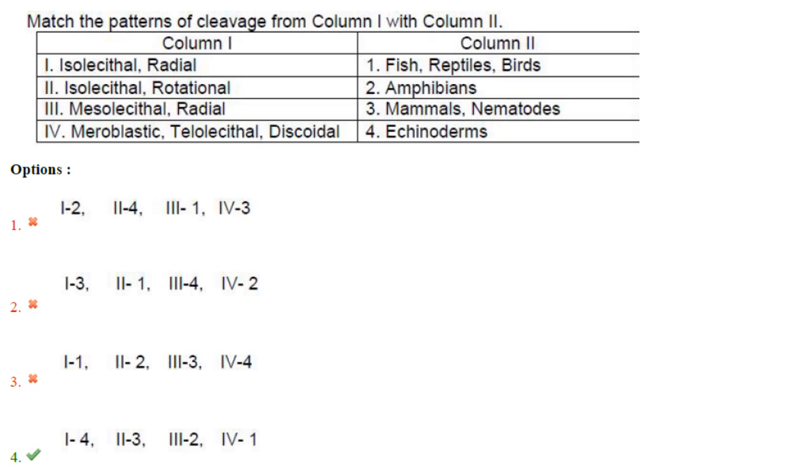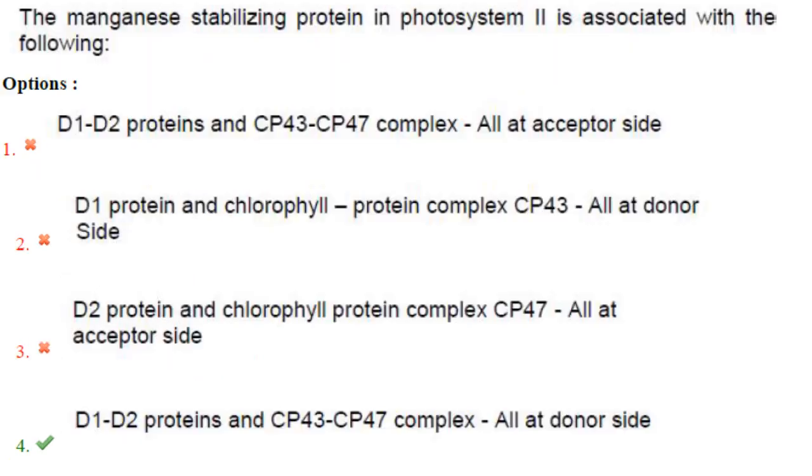Then next one. Match the pattern of cleavage from column 1 with column 2. Isolecithal egg, radial cleavage, is seen in echinoderms. Isolecithal egg, rotational cleavage, is seen in mammals and nematodes. Mesolecithal, radial cleavage, is seen in amphibians. Meroblastic telolecithal, discoidal, is seen in fish, reptiles and birds. So 1, 4, 3, 2, 3, 3, 2, 4, 1. It is option 4 which is correct.